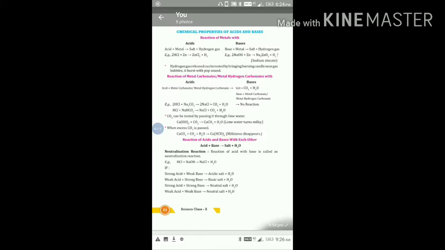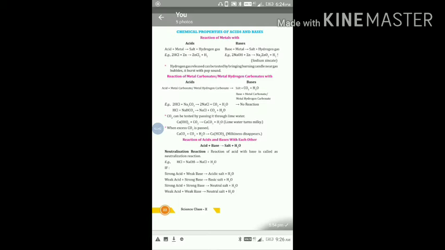And the first property of base is also the same as acid. When base reacts with metal, then we get a salt and hydrogen gas.